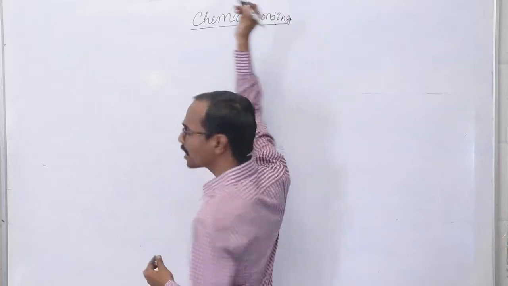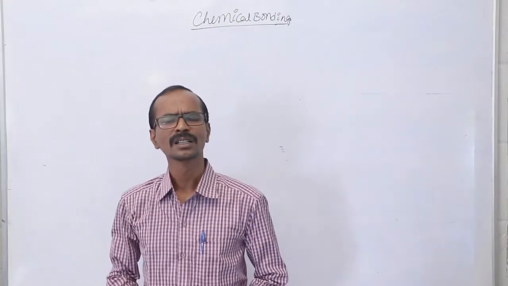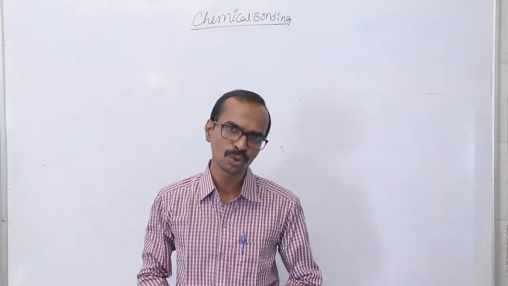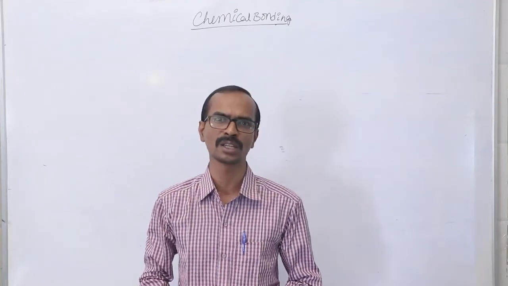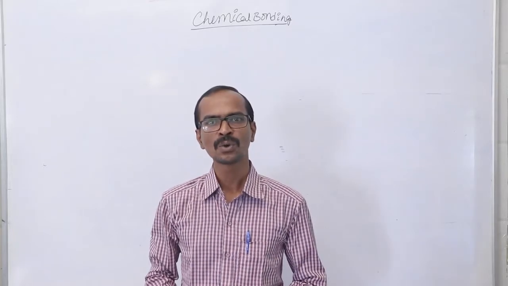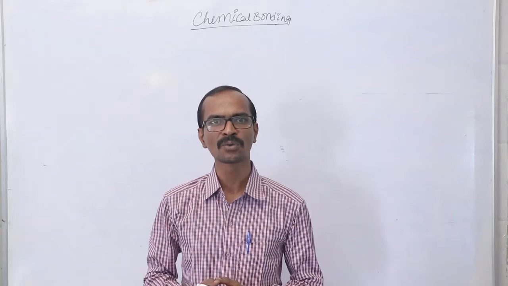What does it mean by a chemical bond? Nothing but the forces of attraction which hold two or more atoms together is simply called a chemical bond. During the formation of a chemical bond, what happens?